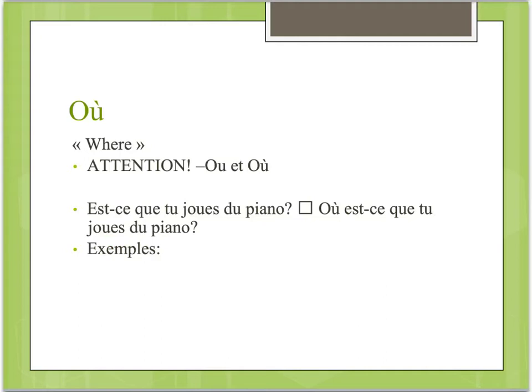Let's take a look at a few more examples. See if you can answer these questions yourself in your notes. Pause the video after each question to answer it. Then we'll go over it. Où est-ce que tu étudies? Pause now and try to answer the question. We could answer this a number of ways. I'm going to say, j'étudie à la bibliothèque.